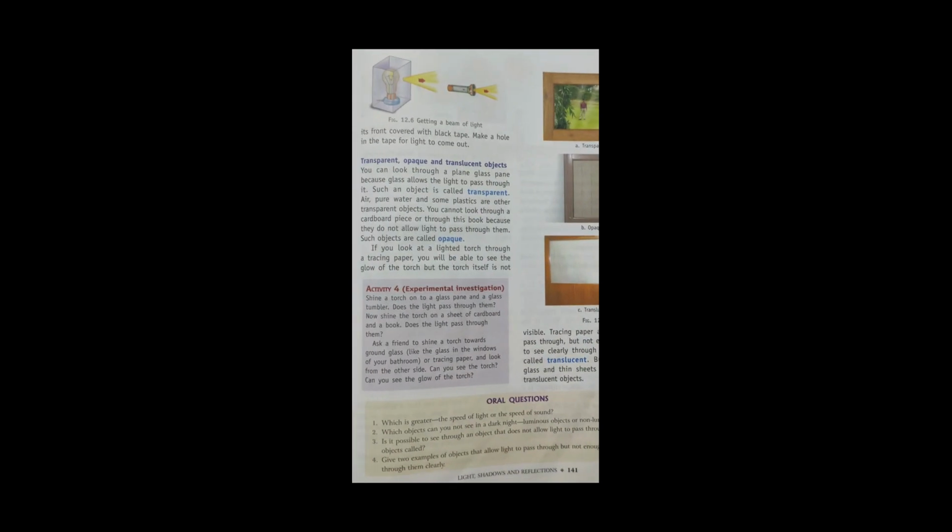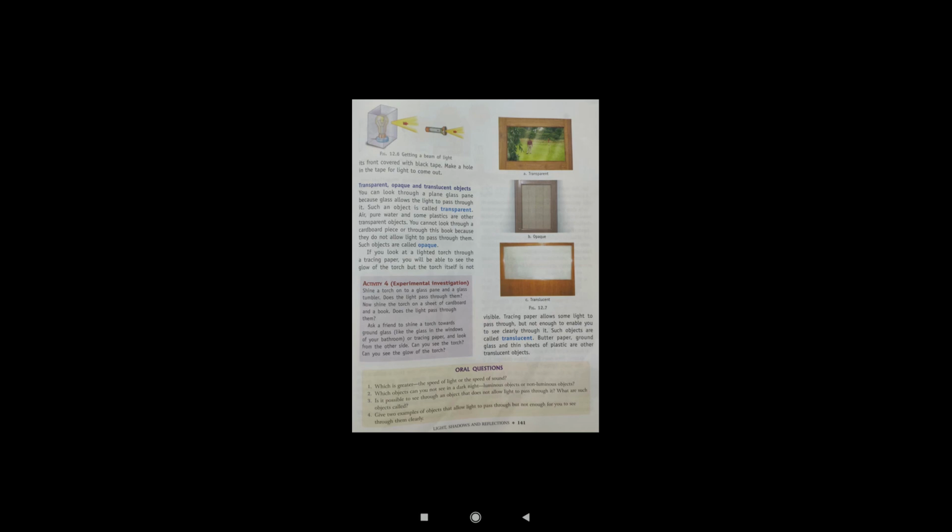In this picture, the first picture is called a light box. There is a light bulb inside the box and a hole is there. Through this hole, light is coming out. So the light coming out is called a beam of light. Normally this light box is used to produce a beam of light in a laboratory while doing experiments related to light.